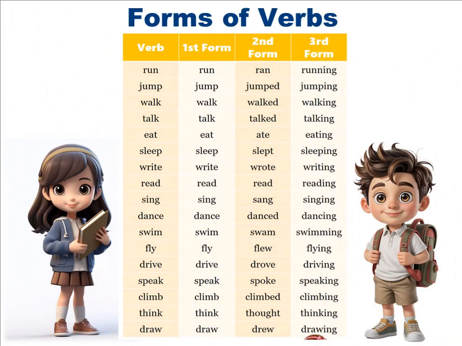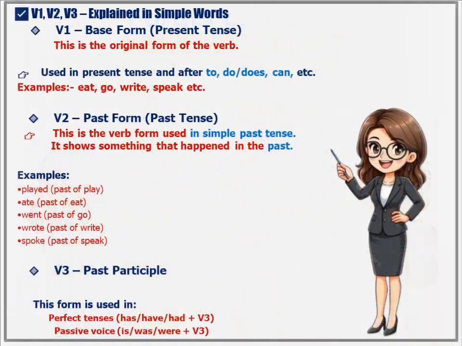Do you know that verbs can change clothes just like we do? Yup. Verbs have different forms, and they change depending on the time. V1, base form, present tense. This is the original form of the verb. Used in present tense and after to, do/does, can, etc. Examples: eat, go, write, speak, etc. V1, the present hero. This is the base form of the verb. We use it for things we do every day.